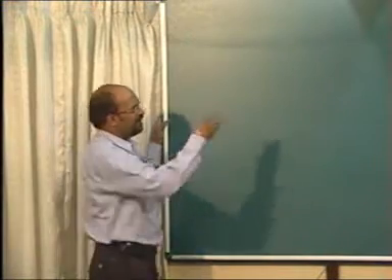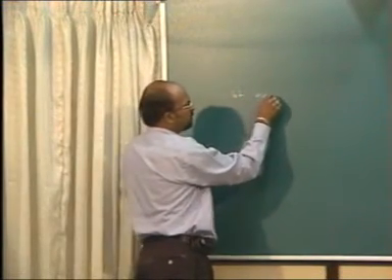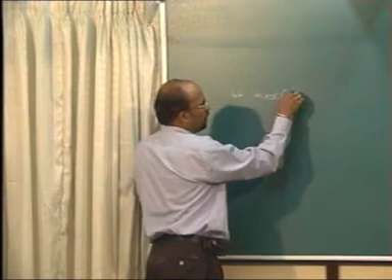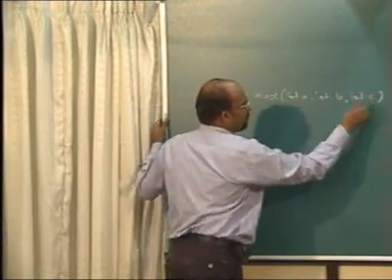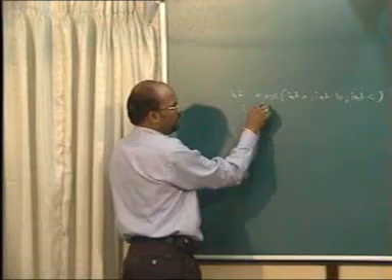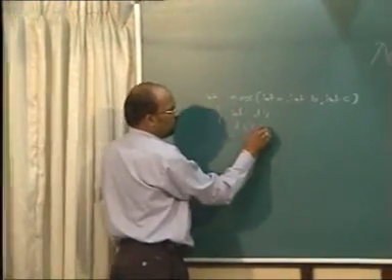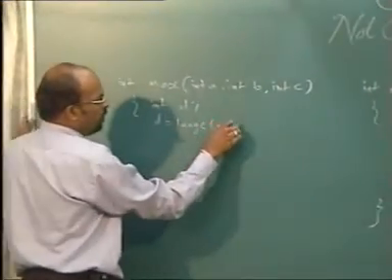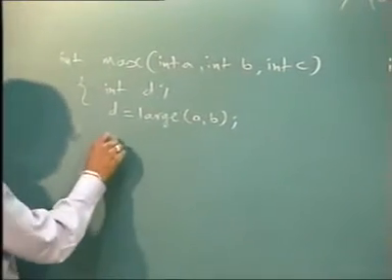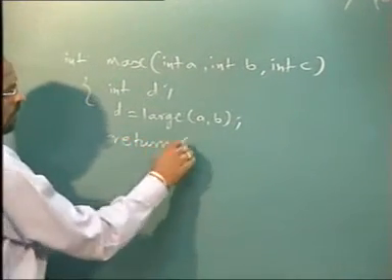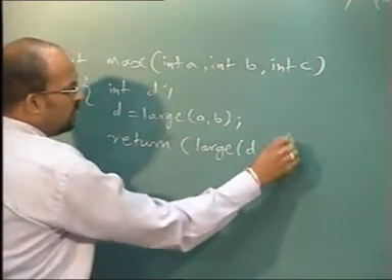I don't like that code also. You can go for int max, int a, int b, int c, int d equal to large of a comma b. I can say return large of d comma c.